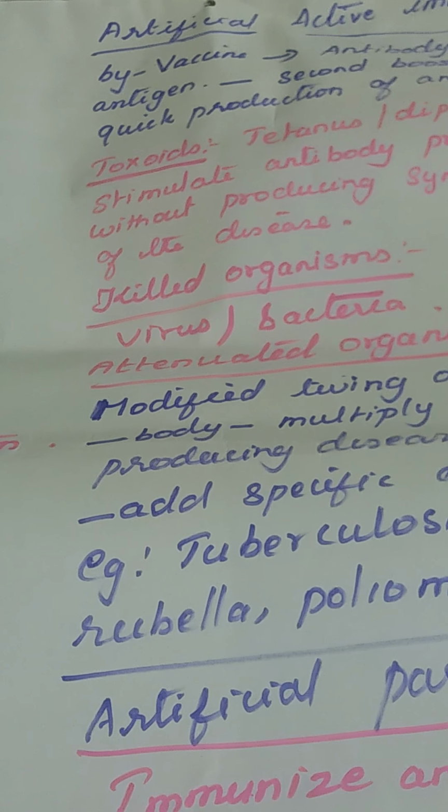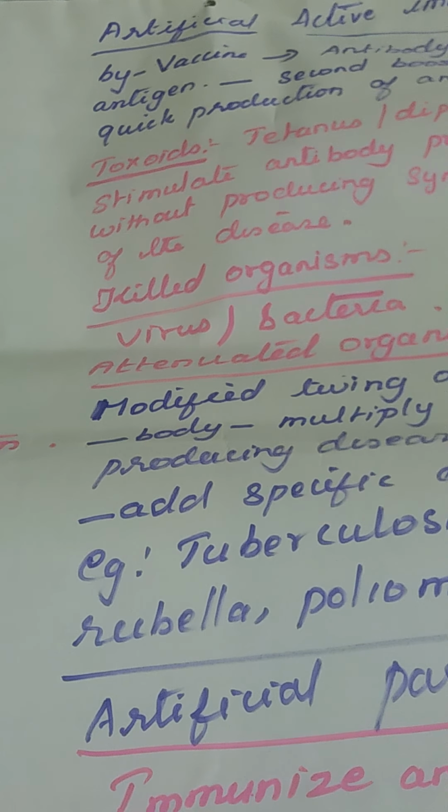They are kept in high temperature or a specific chemical is used to weaken the organism. The pathogenic effect is reduced by introducing the organism in a high temperature or using certain chemicals. Then the weakened organism is injected inside the body.